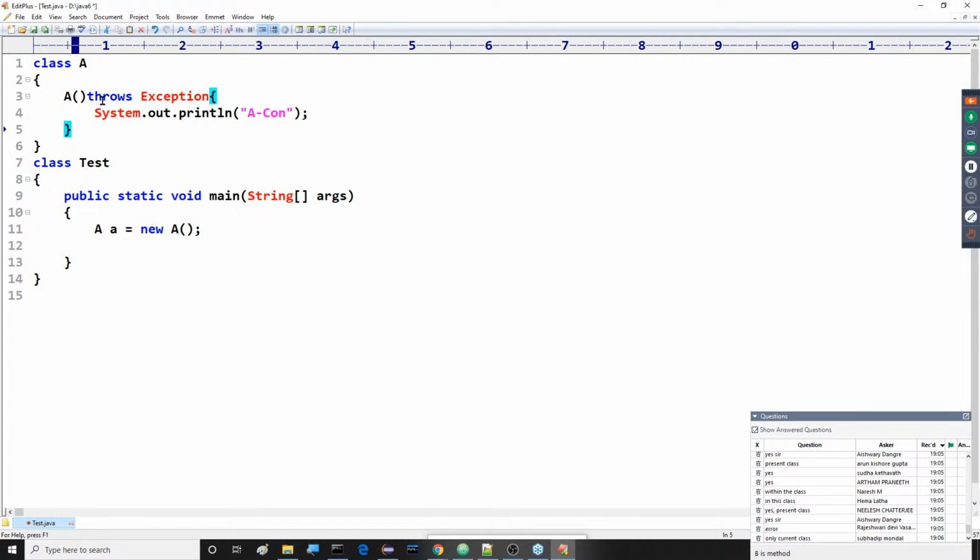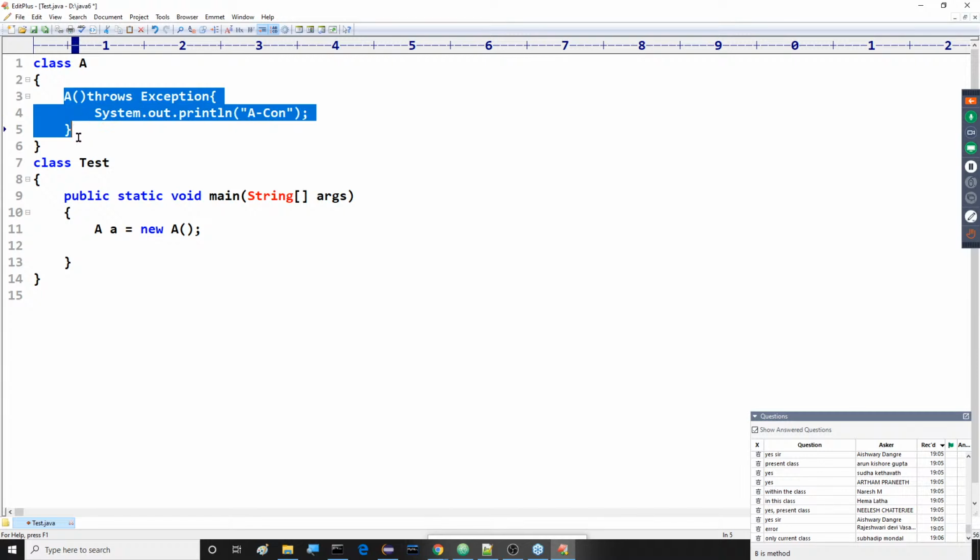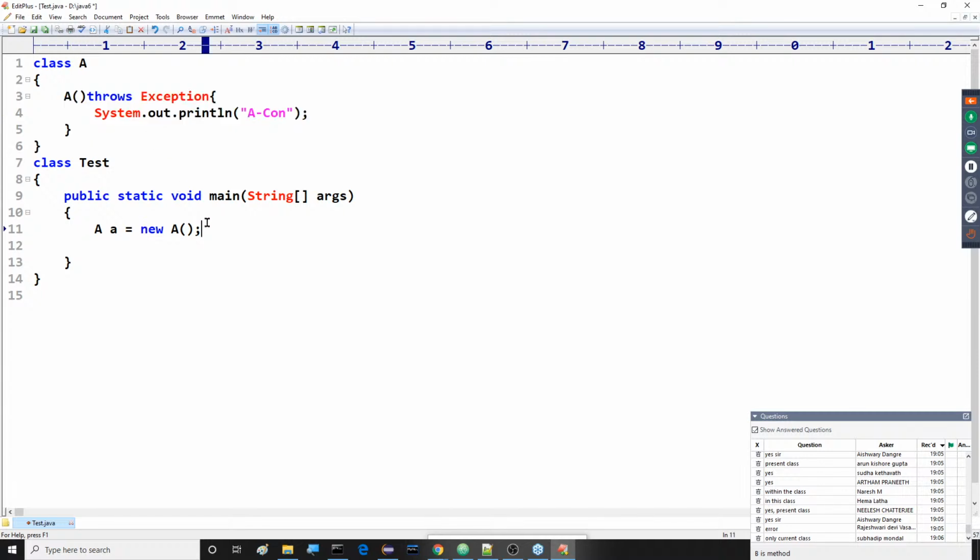Whenever we write this throws Exception, if this constructor is throwing some exception, the caller method is which one? The main method is calling this constructor. Why? Because along with the new keyword, we are calling this constructor. As per this constructor call, the flow of execution comes from this one to this one. So the main method is the caller method, and here the constructor is available. If you provide throws Exception here, automatically the caller method must handle this exception. This throws Exception is coming to this location, so the caller method must handle this exception.